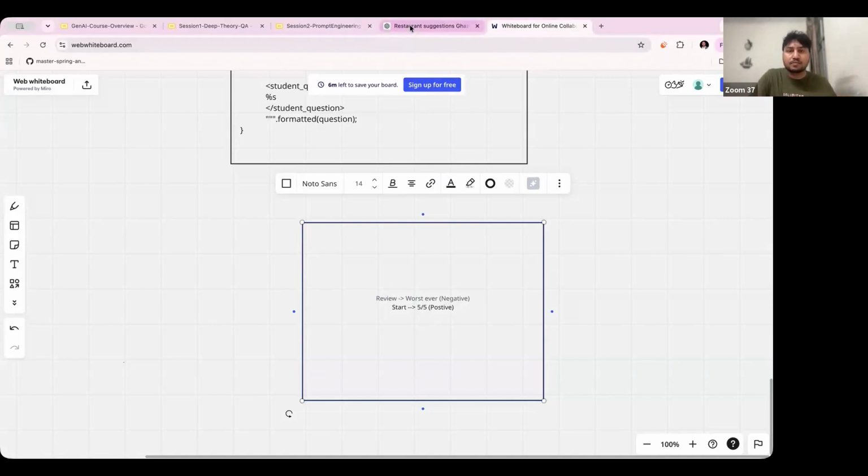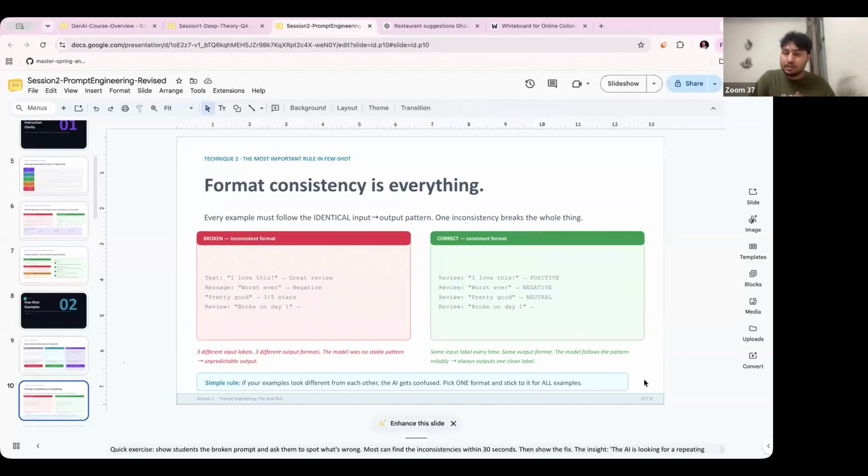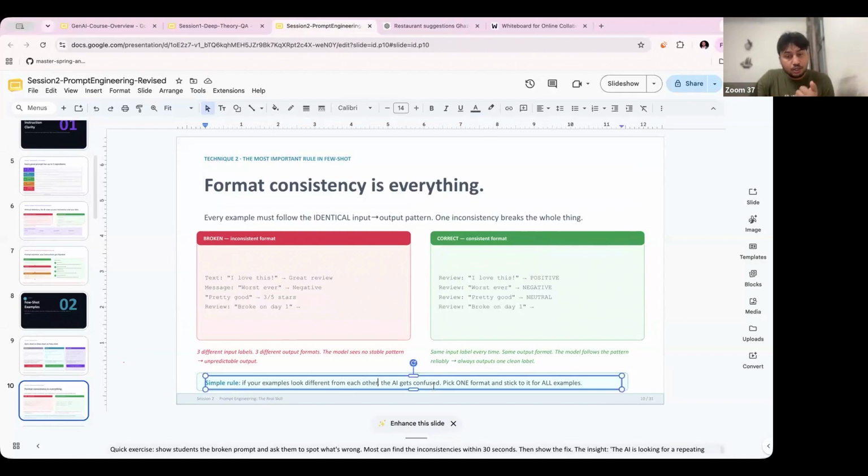So just decide which part is very important, and accordingly give a smaller number of parameters to decide. If you give very few parameters, then on the basis of those parameters your model will give you a correct, or we can say reliable, output. So this rule is clear to you: if your examples look different from each other, then your AI will get confused.